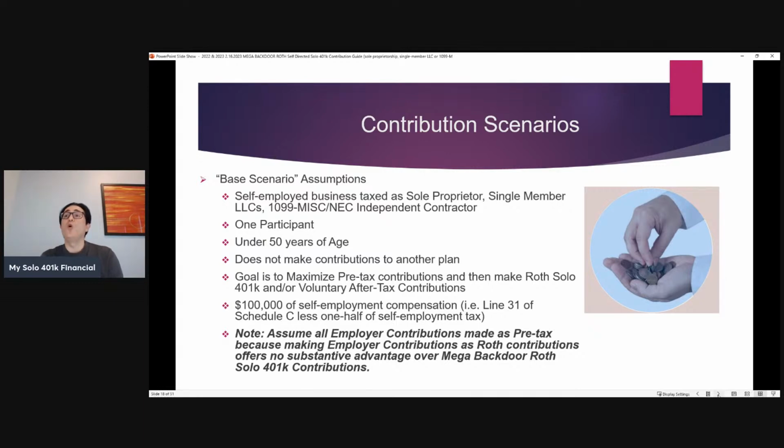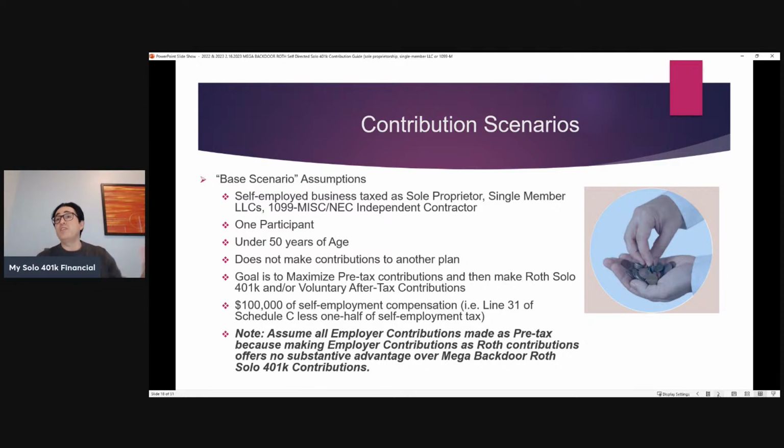And let's presume that the goal here is to first maximize pre-tax contributions, and then to the extent that they're able, make any additional contributions as Roth and or voluntary after-tax Solo 401k contributions. Finally, let's assume that the person has $100,000 of self-employment compensation.